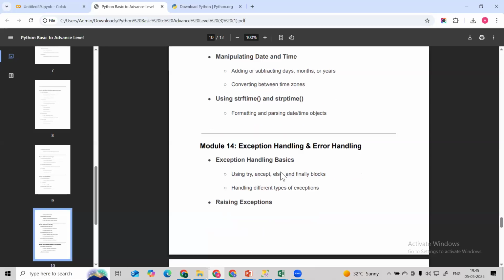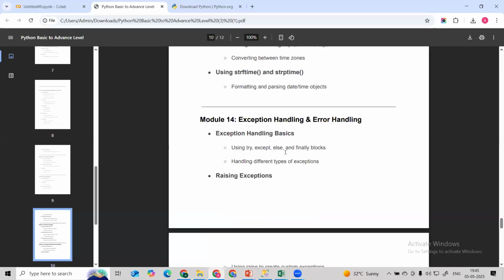So for that purpose, we have to write code in such a way that it should not break in production. We have to handle exceptions, error handling or exception handling, so that in production the pipeline doesn't break. Here we are going to learn the try, except, else, finally blocks and how they are helpful for the production pipeline, and which exceptions can occur without any break in the pipeline.